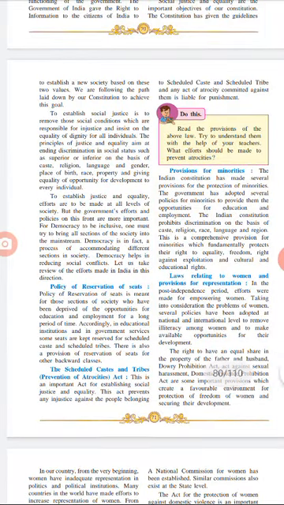Next is the scheduled caste and the tribes reservation of atrocities. So we should not punish or harm the scheduled caste and tribes people. We should have equality and justice for them. We should not commit atrocities against them, and we should not punish them. If people are doing that, they will be punished by the government.